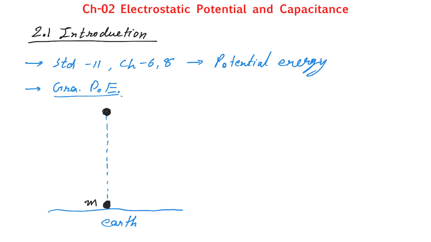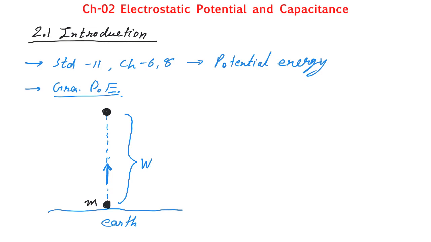So in that case, while moving it upward, I have to do some work. Here I have to do some work in this motion.